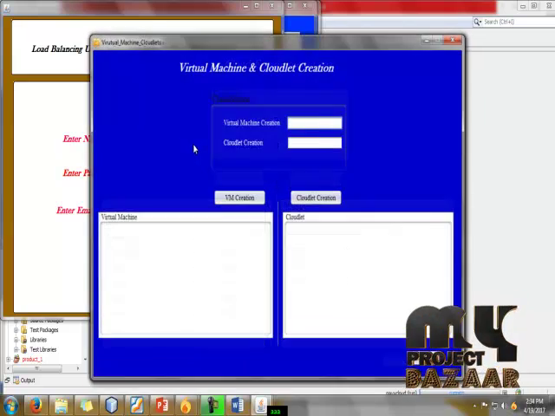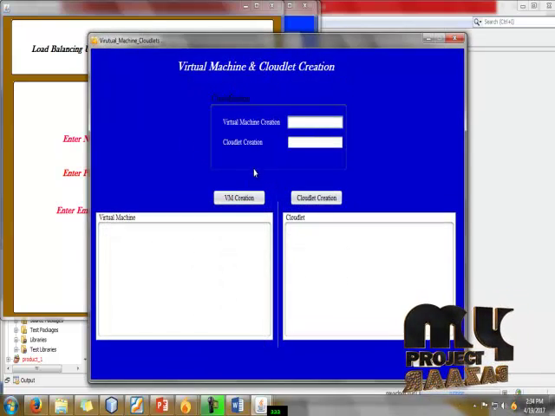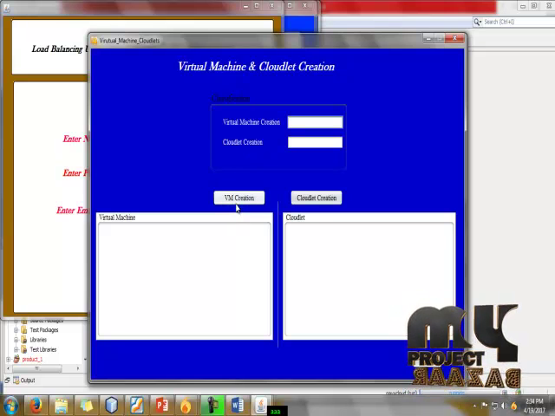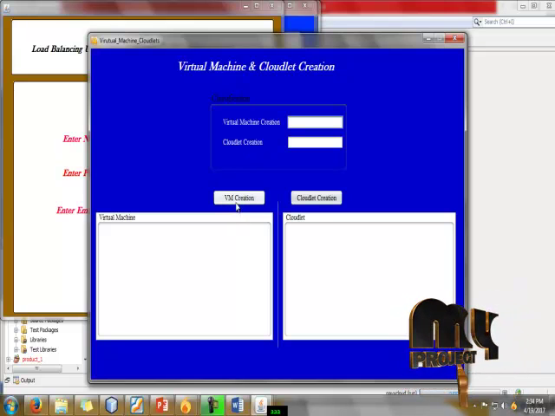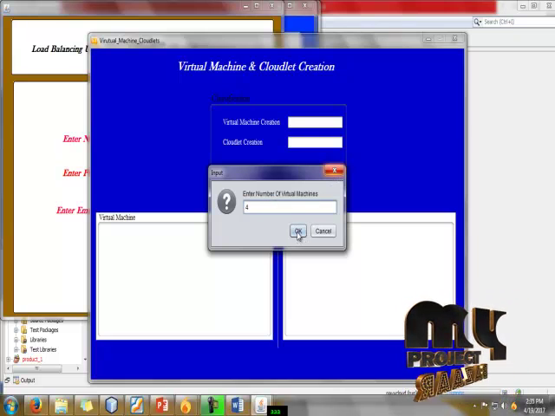The next process is virtual machine and cloudlet creation. First we create our virtual machines, and after that cloudlet creation. Here we use the CloudSim toolkit for the purpose. Now I will give number 4 for virtual machines.